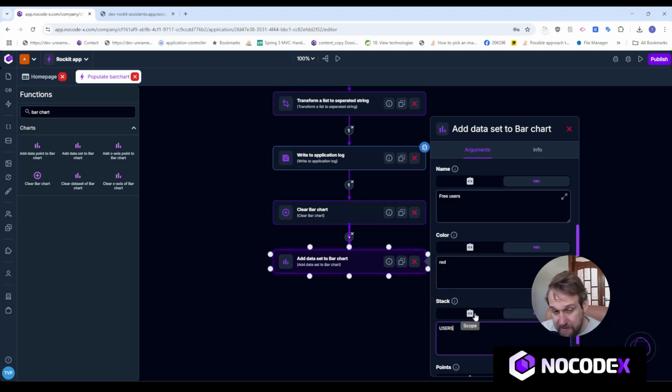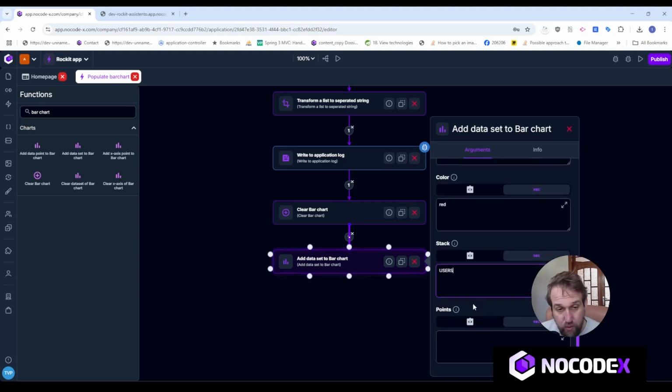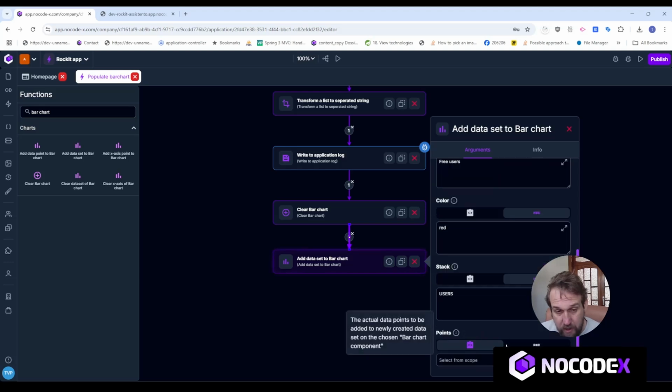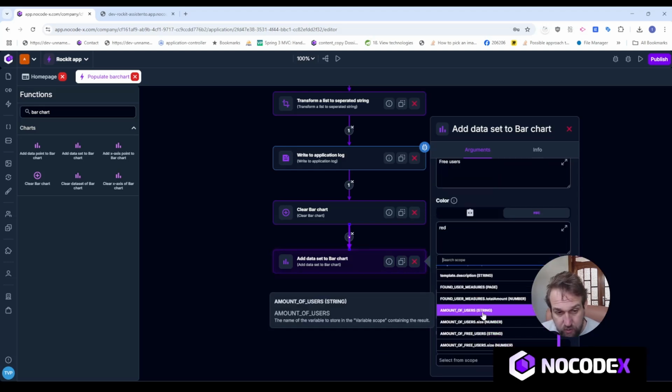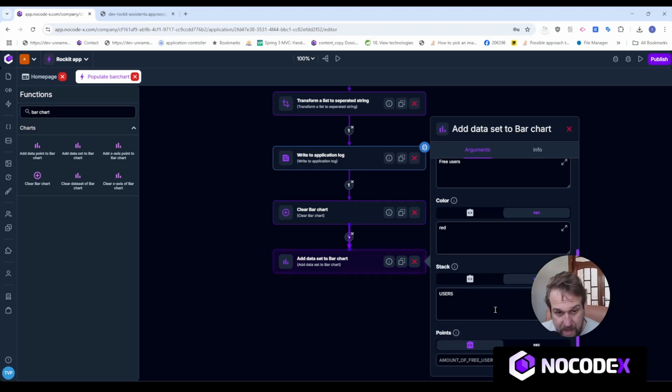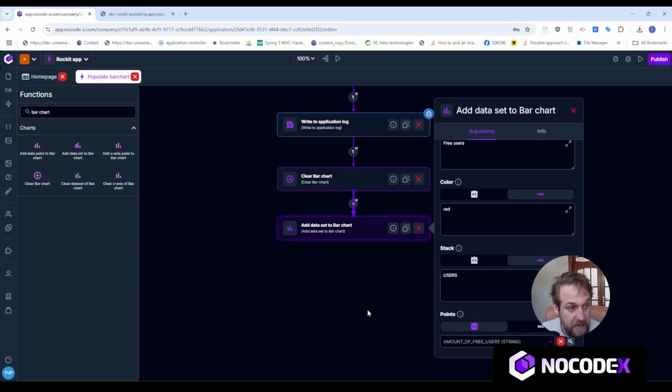And the stack is the same as the stack that I've shown you. So you can stack it up as well. Right here, and I'll choose users, and the points is actually my semicolon separated string, the piece of text that I've generated. So this will add the amount of free users to the bar chart. We're not 100% done yet.